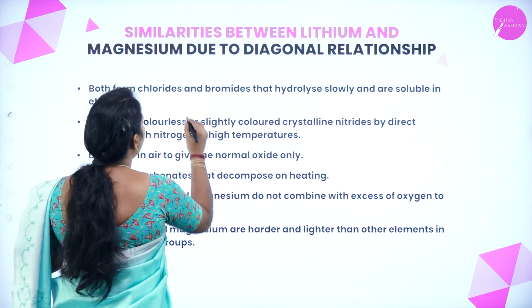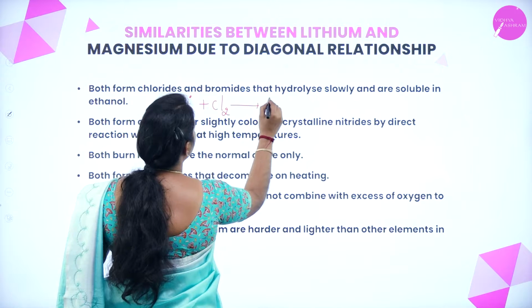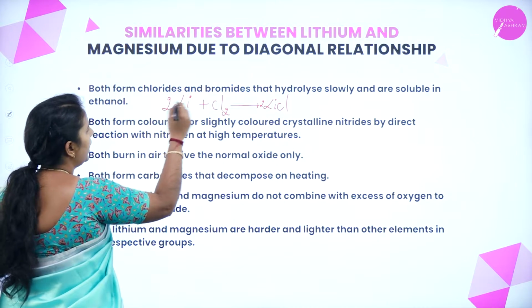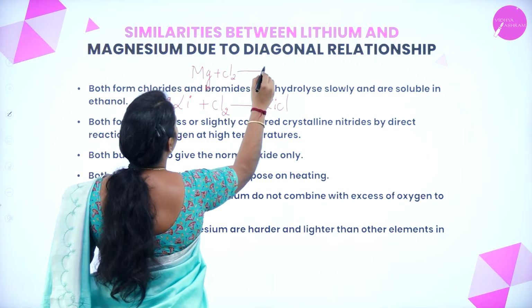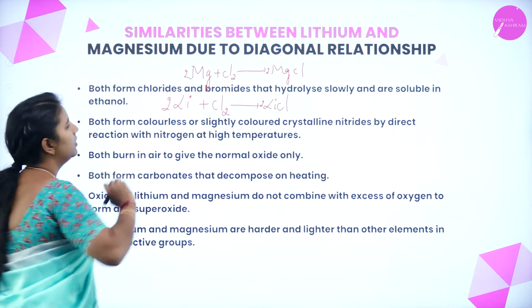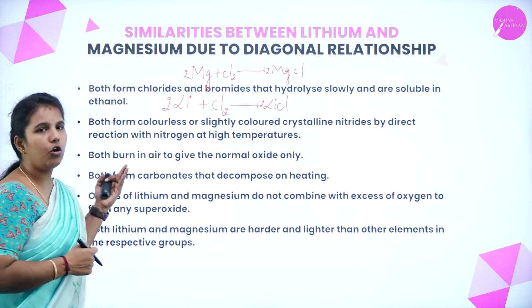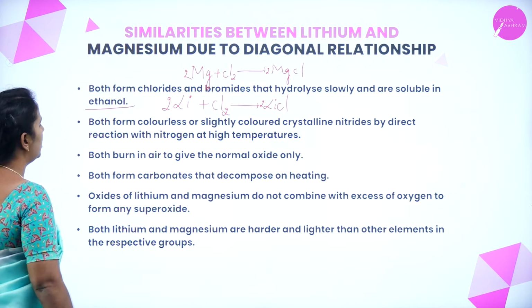When lithium reacts with chlorine, it forms lithium chloride. Similarly, magnesium reacts with chlorine and forms magnesium chloride. So both form a chloride that can easily undergo hydrolysis.